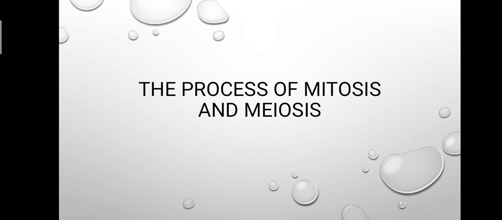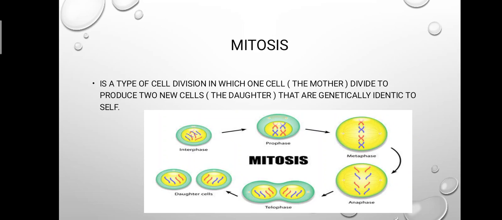The process of mitosis and meiosis. Mitosis is a type of cell division in which one cell, the mother, divides to produce two new cells, the daughter, that are genetically identical to self.